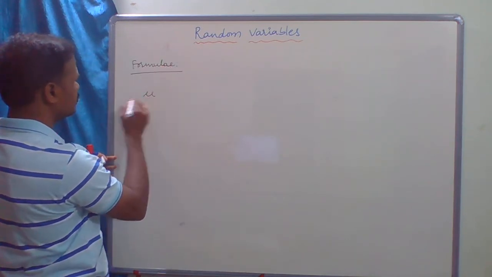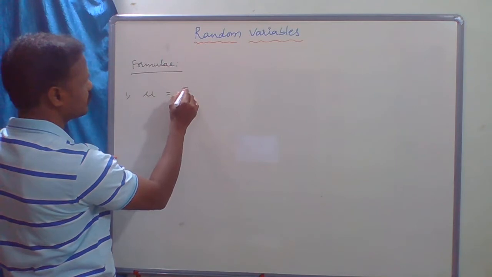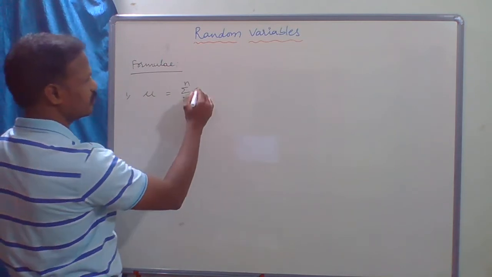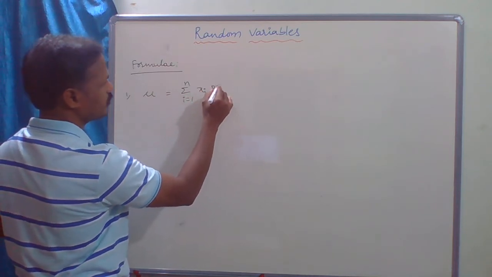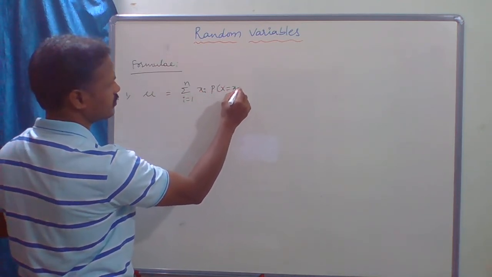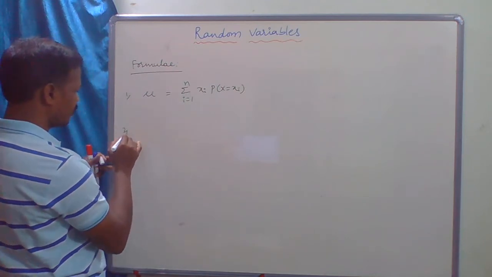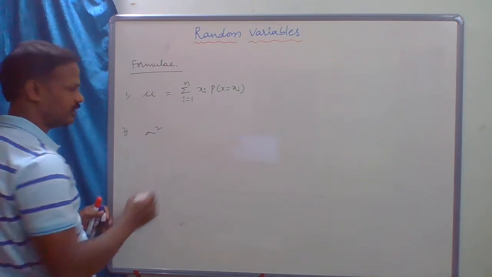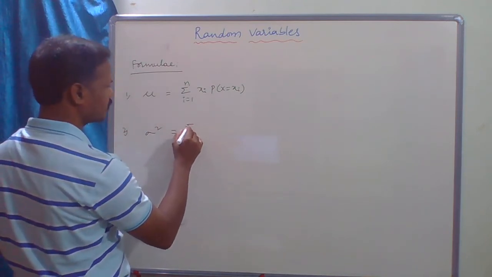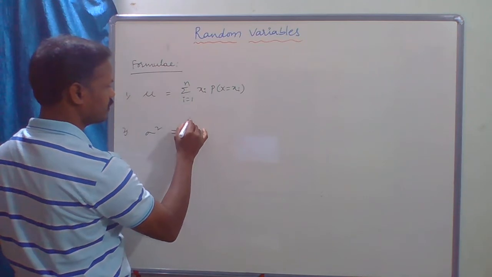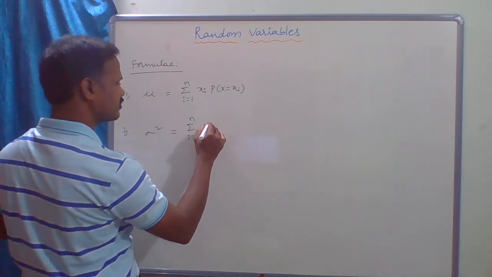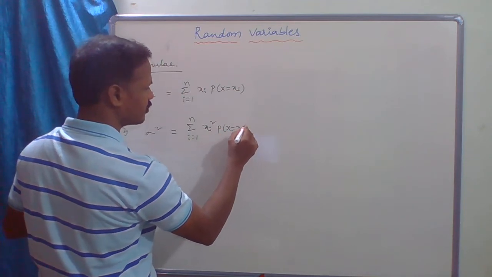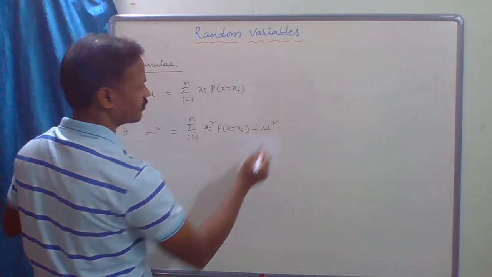Mean mu equal to summation from i equal to 1 to n xi into probability of x equal to xi. Next, variance, denoted by sigma square, equal to summation from i equal to 1 to n xi square probability of x equal to xi, minus mu square.